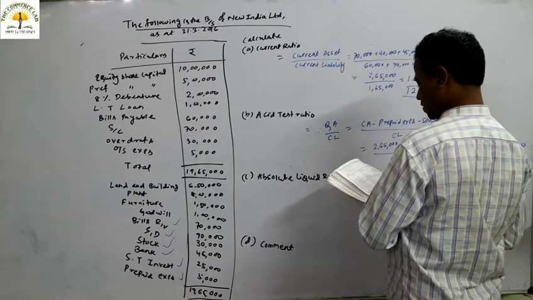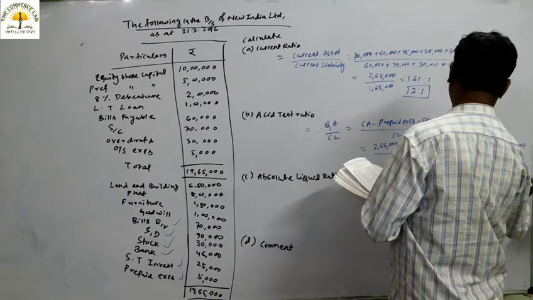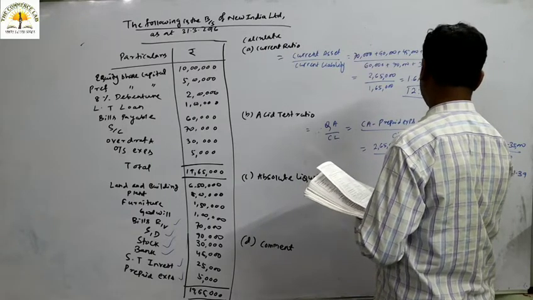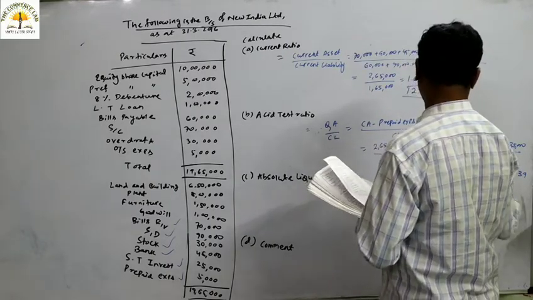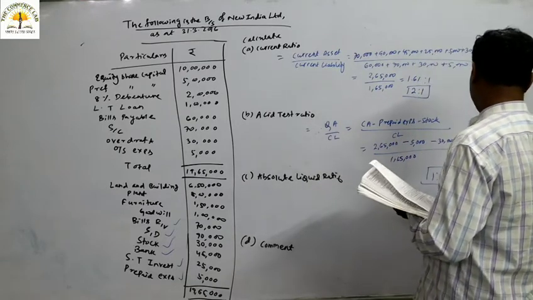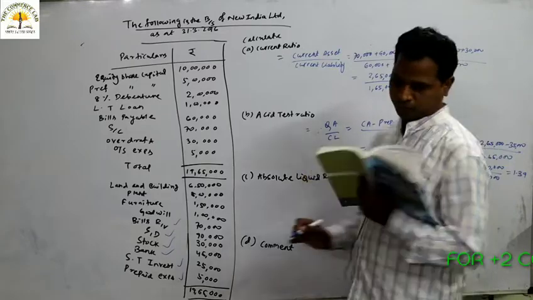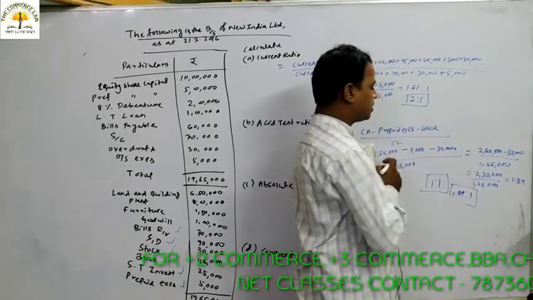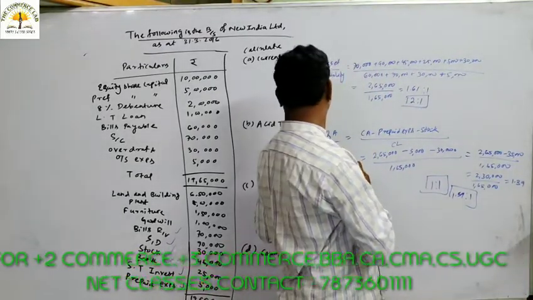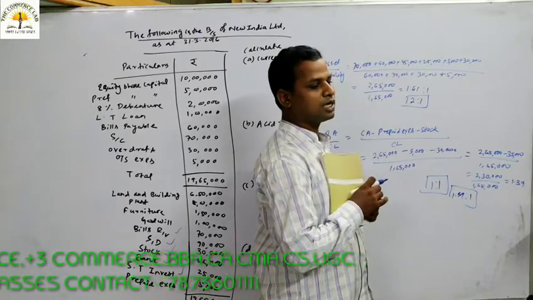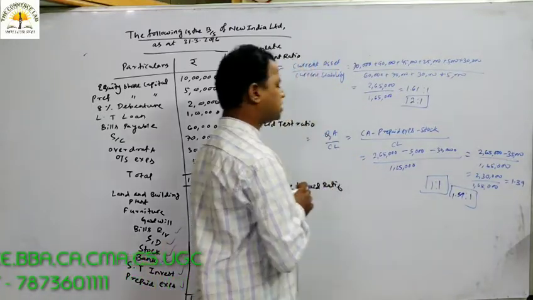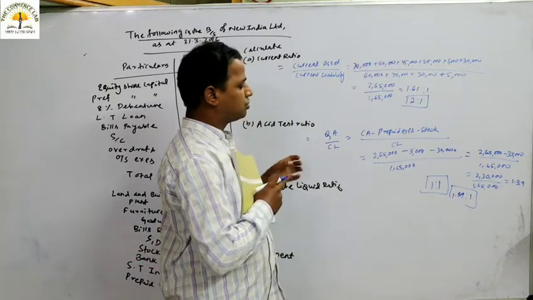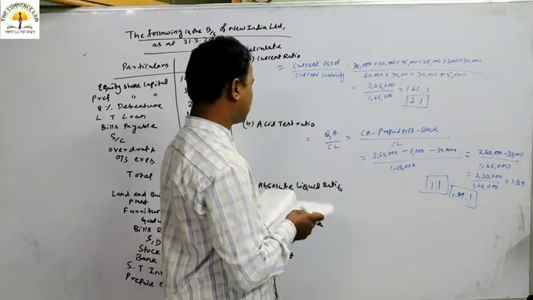What are we getting? We are getting a ratio of around 1.39. As per the rule of thumb, the quick ratio should be 1:1, and you are getting more than 1:1, that is 1.39:1. That means it is greater than the norm. So according to the quick ratio or acid test ratio, this is considered satisfactory. According to the acid test ratio, the liquidity position of the company is satisfactory.